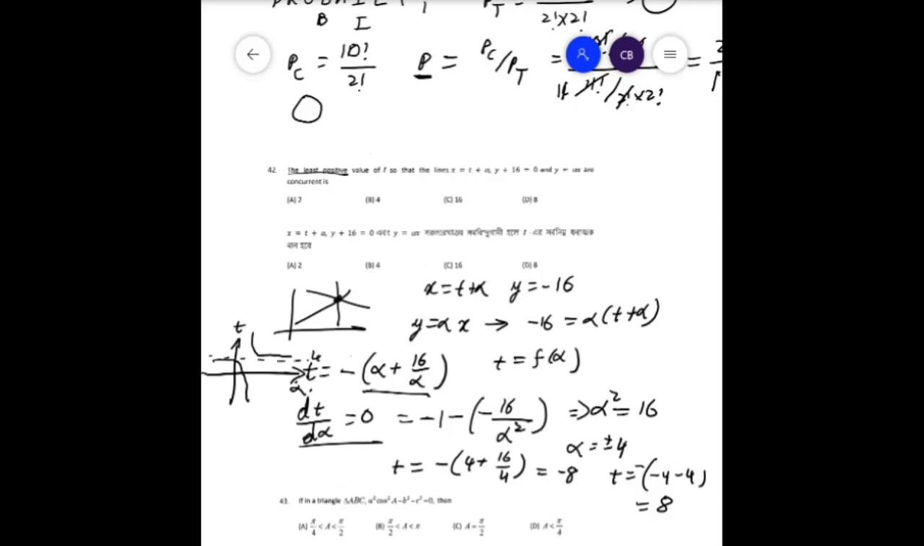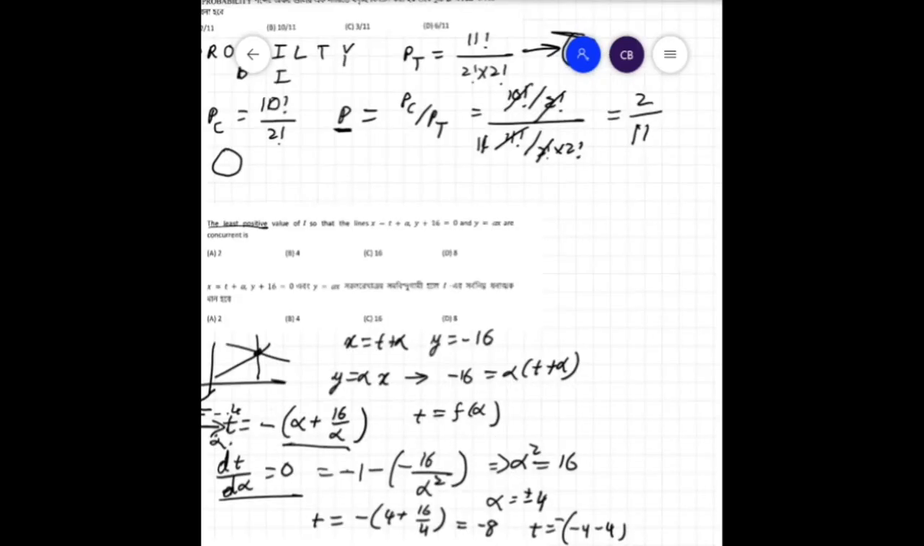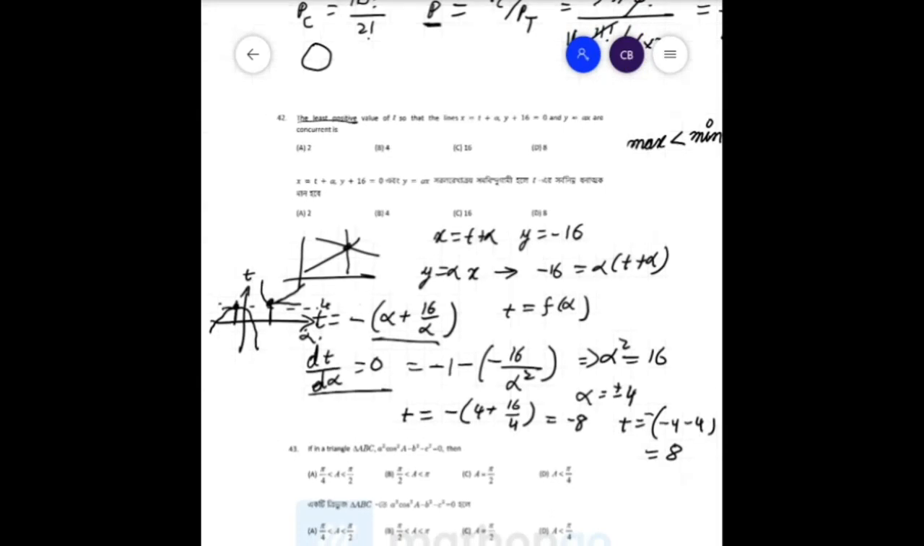Like this, yeah. So we get the minimum at the positive point and the maximum at the negative point. Now carefully consider here that the maximum value is less than the minimum value. This is because of the properties of the maxima and minima. Now therefore we see that 8 is the answer.